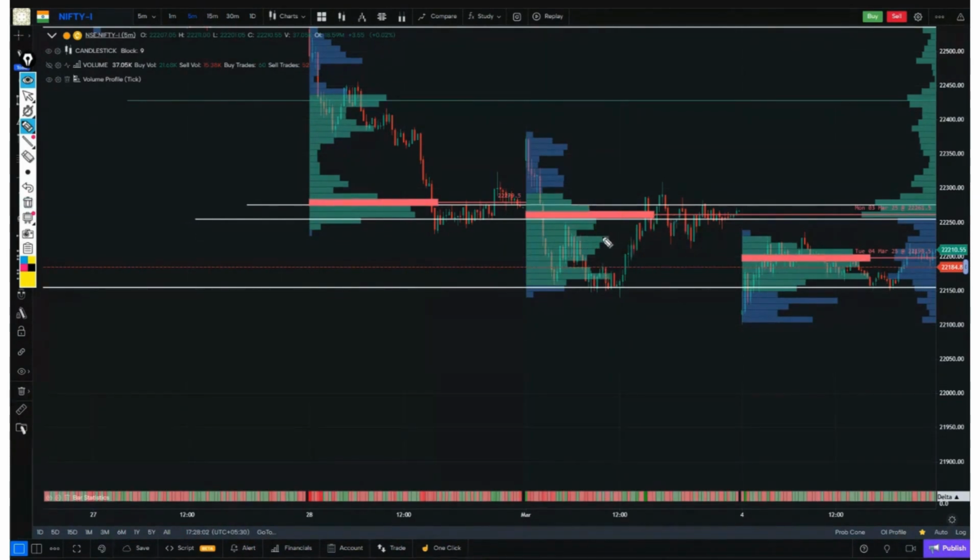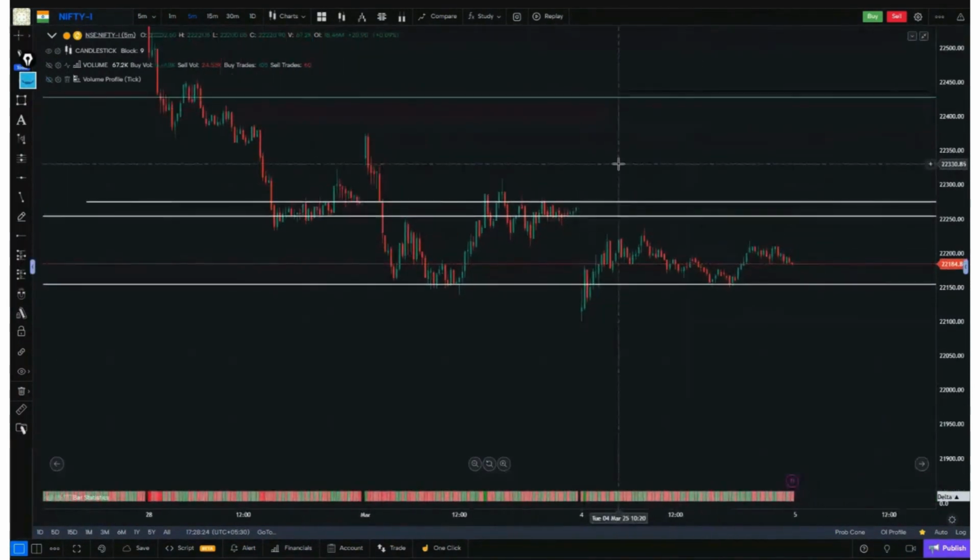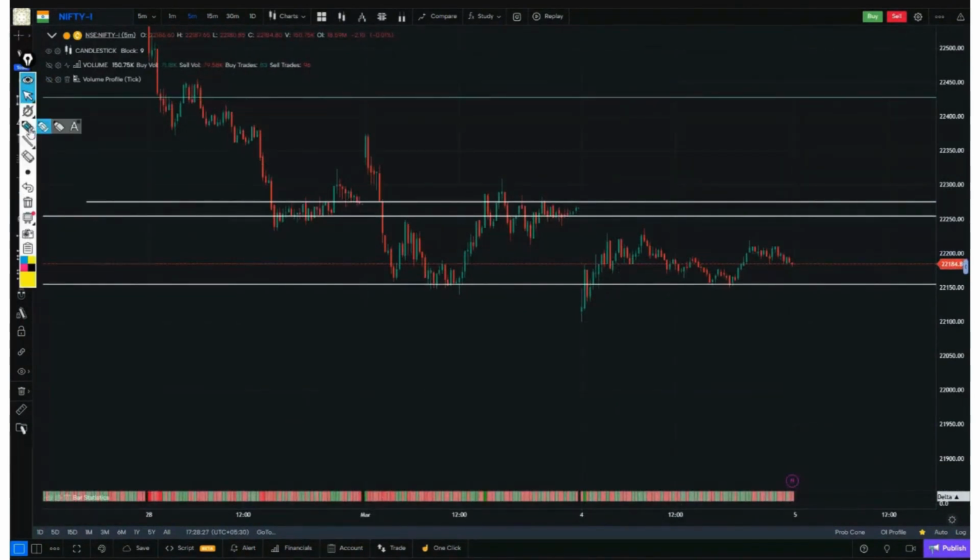So we marked the value area high, which was also noted yesterday, and we marked yesterday's low, which was the value area low as well. Today, the Nifty remained within these ranges throughout the day, within yesterday's zones, so there's not much benefit in discussing other things. We looked at the volume profile to see where the action was, these two levels, and throughout the day, the Nifty stayed between these two levels.